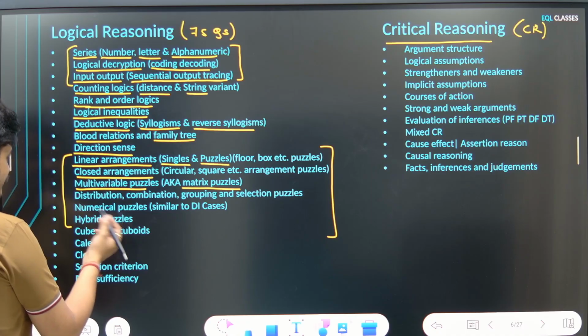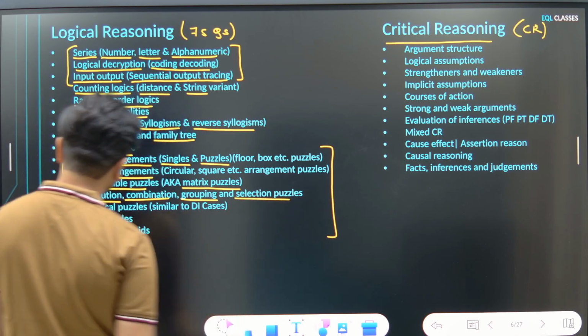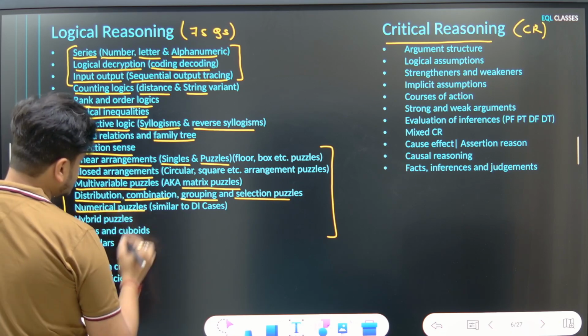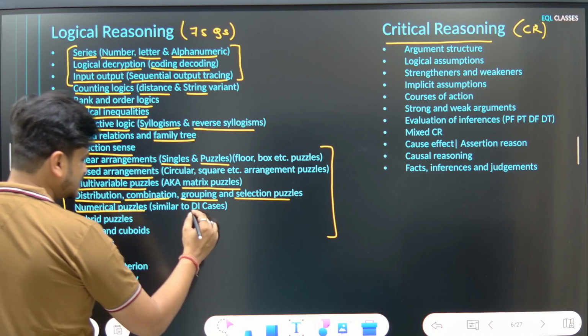Then you can have puzzles based on distribution, combination, grouping, and selection. You can have numerical puzzles. This is very, very similar to data interpretation, DI caselets.